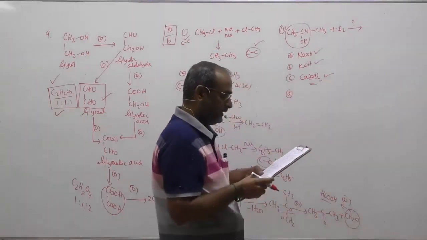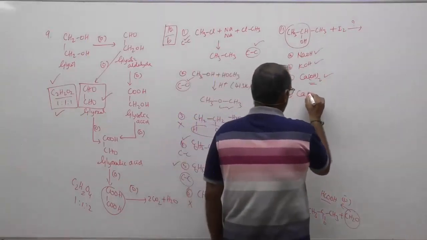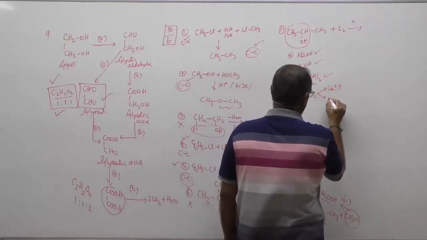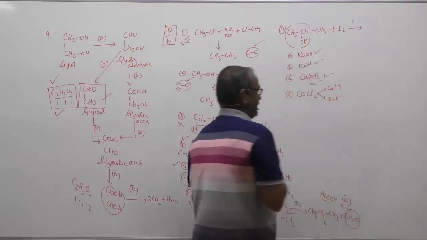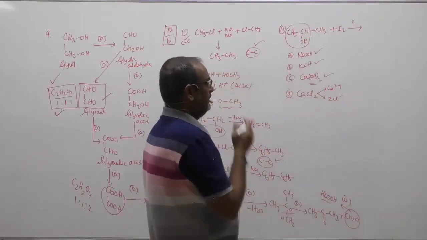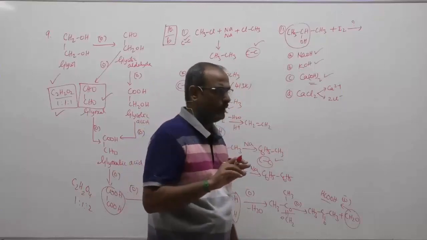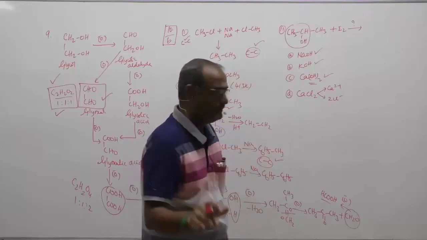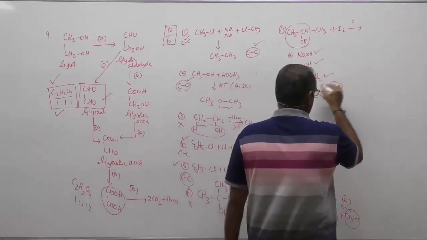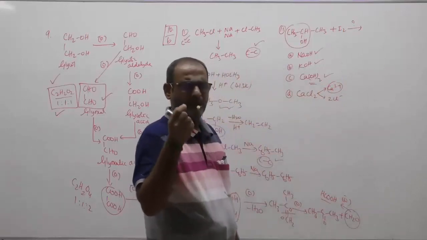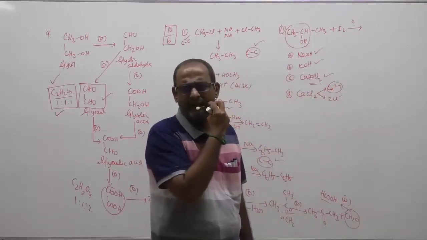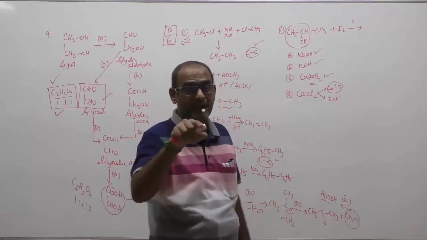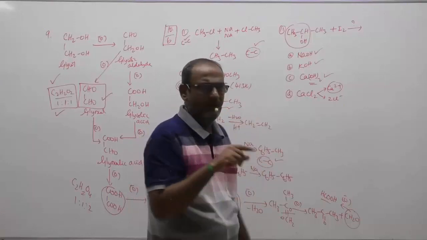What about D? D is calcium chloride. Calcium chloride will dissociate to form the corresponding calcium ion and 2Cl minus ion. Now, please don't argue that calcium ion will react with water to form calcium hydroxide. No. Even if it forms such calcium hydroxide, that will be a very, very small amount, that you have always studied in your ionic equilibrium. That is mainly for weak cations. Calcium ion is not a weak cation.